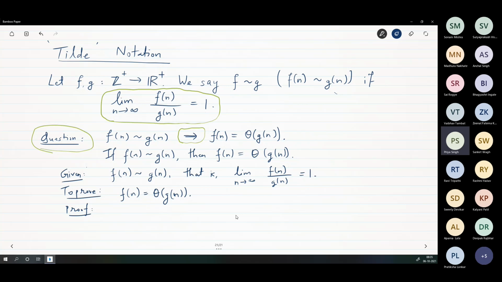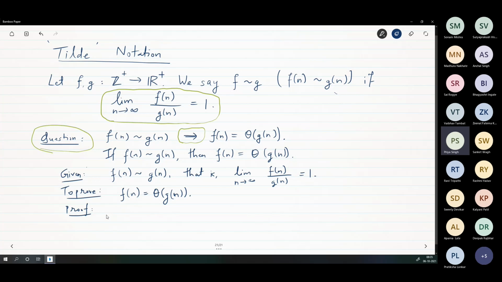Sir, but that property would be there if lambda exists, right? So there should exist one lambda. Do we have a lambda here? Yes, lambda equal to 1. Okay, so then how will you write this?